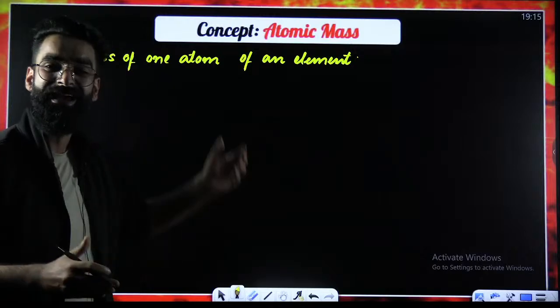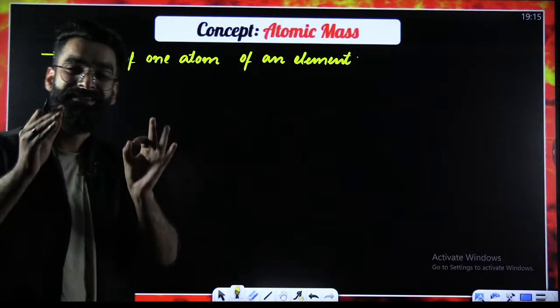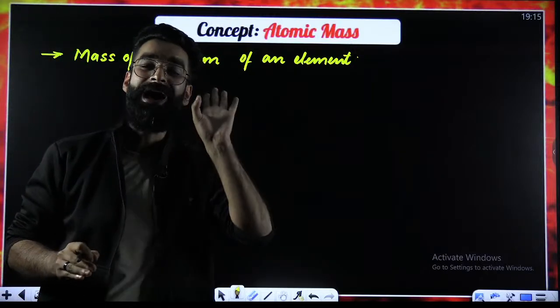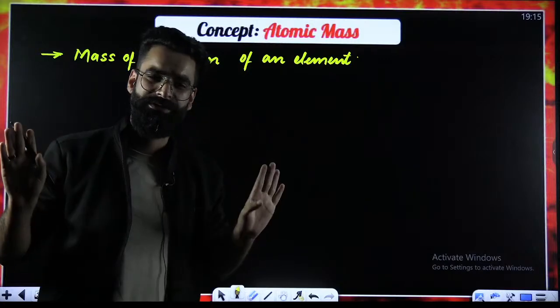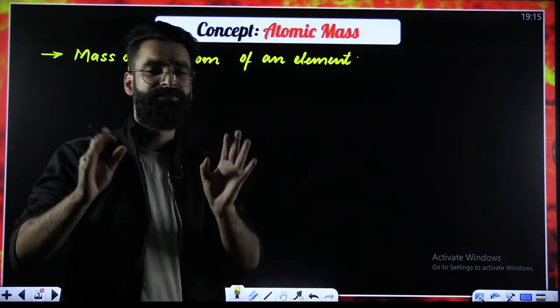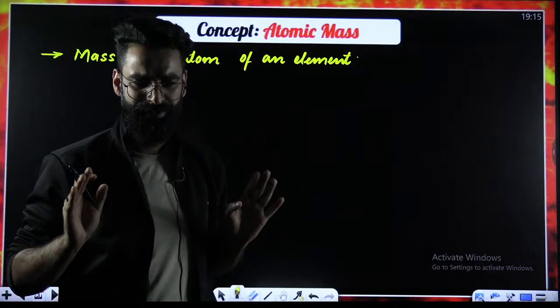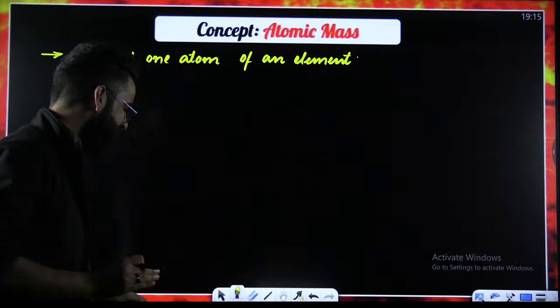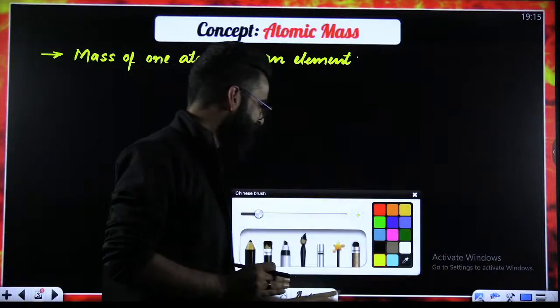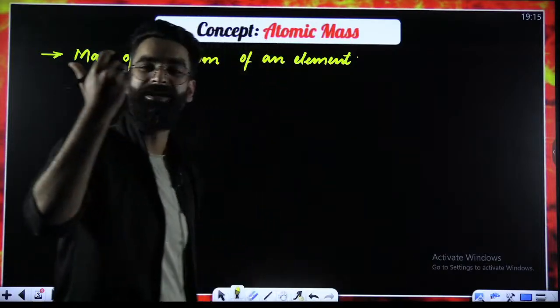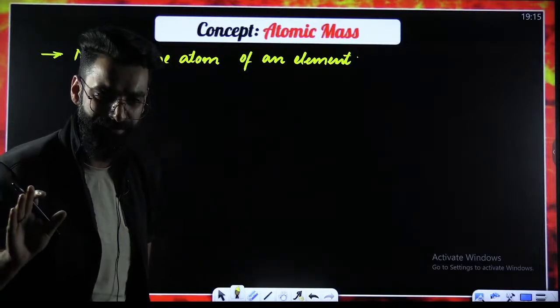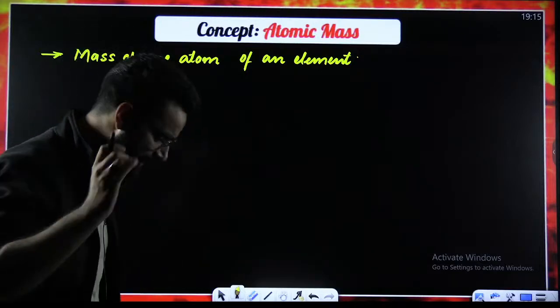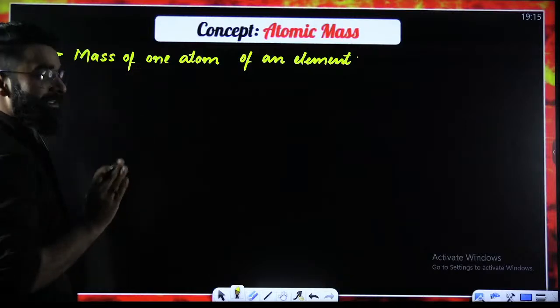So basically, atomic mass is defined as the mass of one atom of an element. Nothing more than that. This is the simplest definition of the term atomic mass. If I ask you, what is the atomic mass of fluorine? That means I'm asking you, what is the mass of one atom of fluorine? As simple as that, people. This is the basic definition of the term atomic mass.